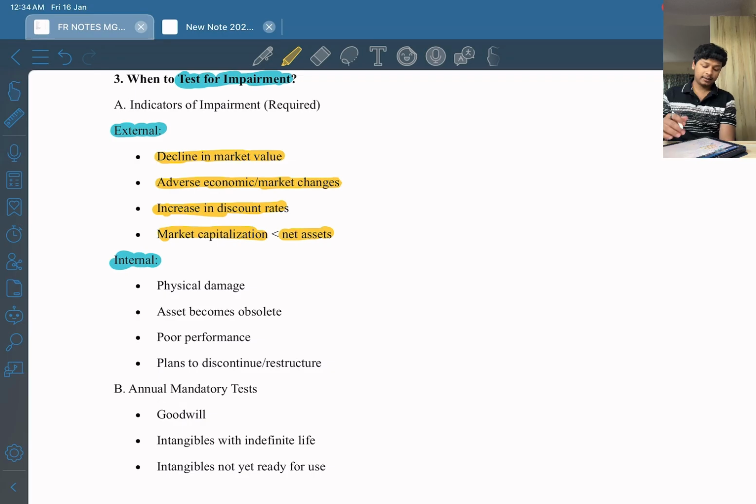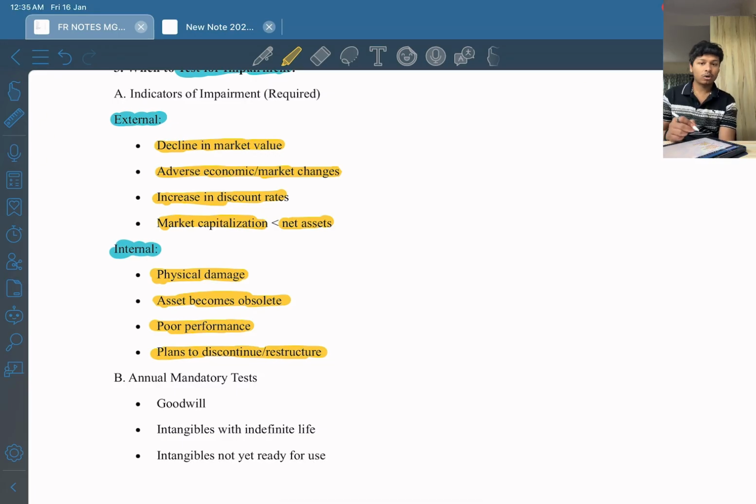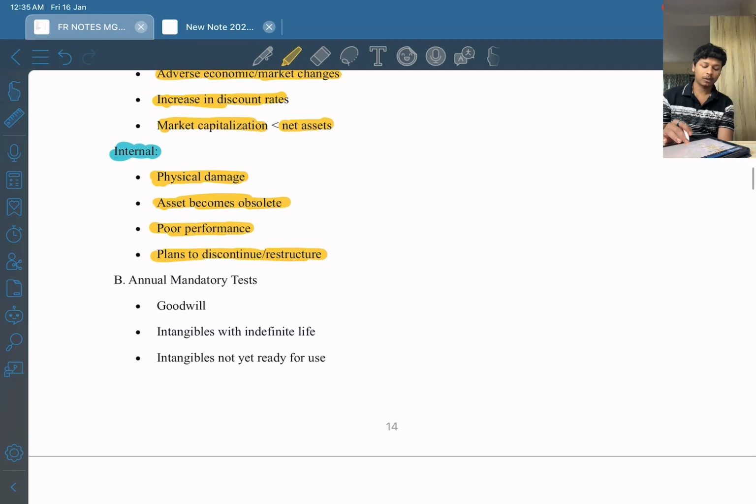What are internal indicators? Internal indicators are physical damage, right? Asset becomes obsolete, poor performance, plans to discontinue/restructure. So these are the things which are more or less in control of the entity, right? So internal indicators, we can say that it is in some control of an entity, but external indicators are not in control of the entity, right?